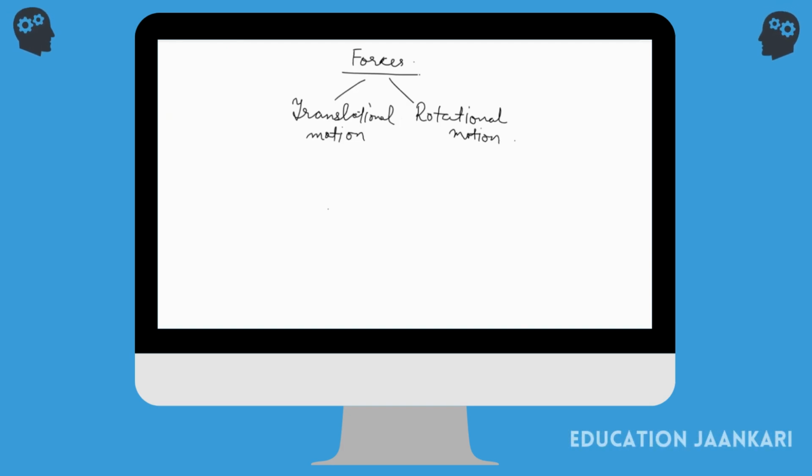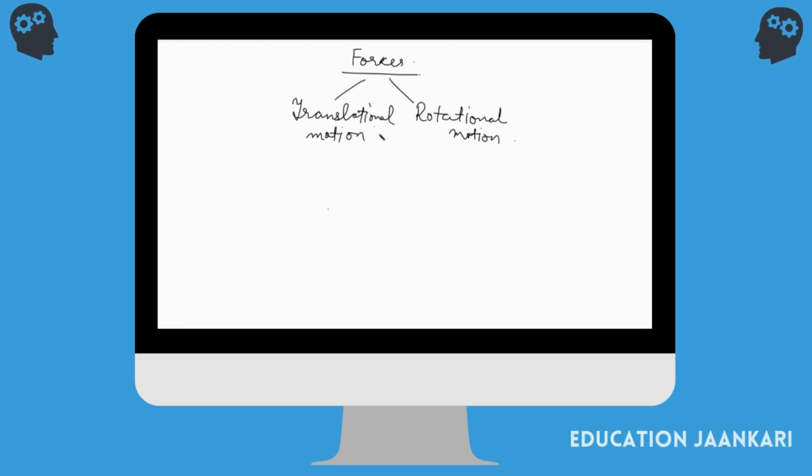Whenever a force acts on a stationary rigid body which is absolutely free to move, like if I kick a ball, it's not fixed to anything. It is free to move in any direction. In that case, the body moves in a straight line, and the motion is in the same direction as the force applied.